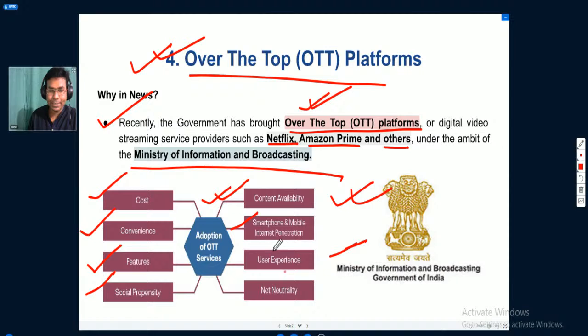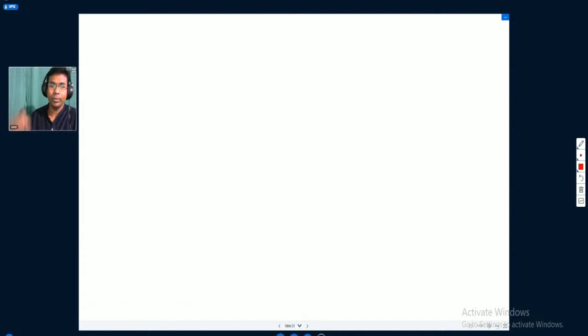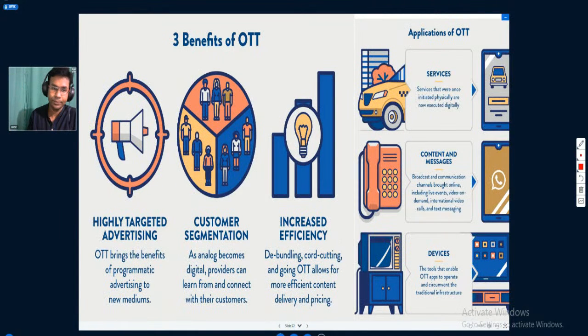We can access the services of over the top platforms through smartphones and mobiles, and internet penetration has also gone much deeper in India. User experience has improved in over the top platform services. It also supports the net neutrality concept. Having understood this, let us understand some more information related to this.